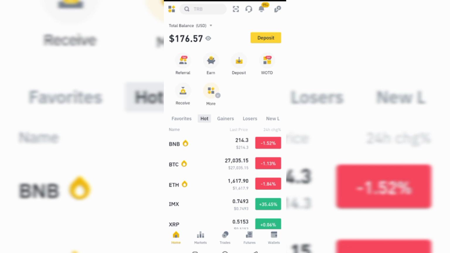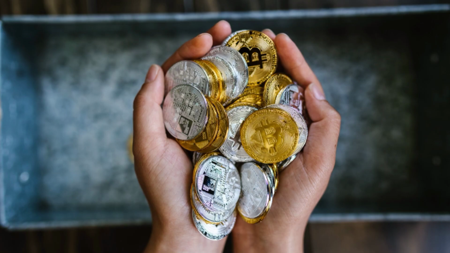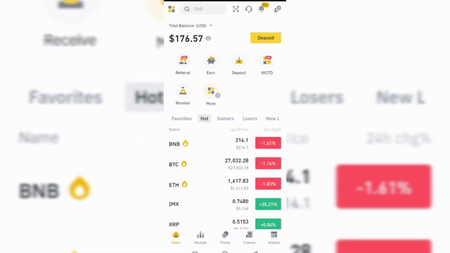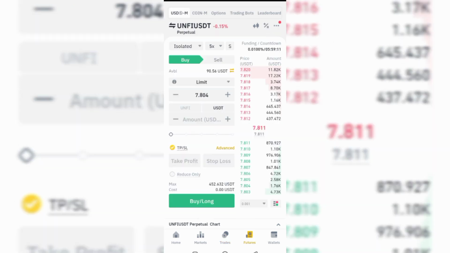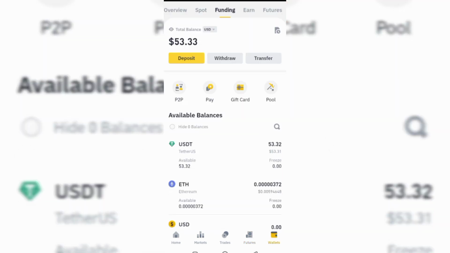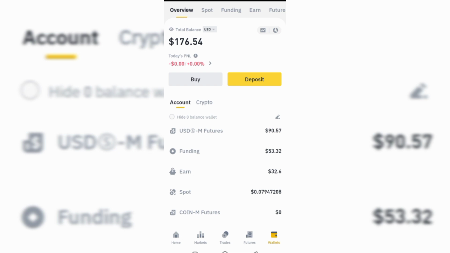So if you want to get started, just make sure that you have USDT or any coin you want to get started with. And this is my Binance account currently. I'm on home. You see markets, then trades, then futures. This is where we are going. Then you are going to see wallet. We have different wallets. If I click on overview now, you see that I have this particular amount of money here, which is the overall or the total money that I have in my wallet.